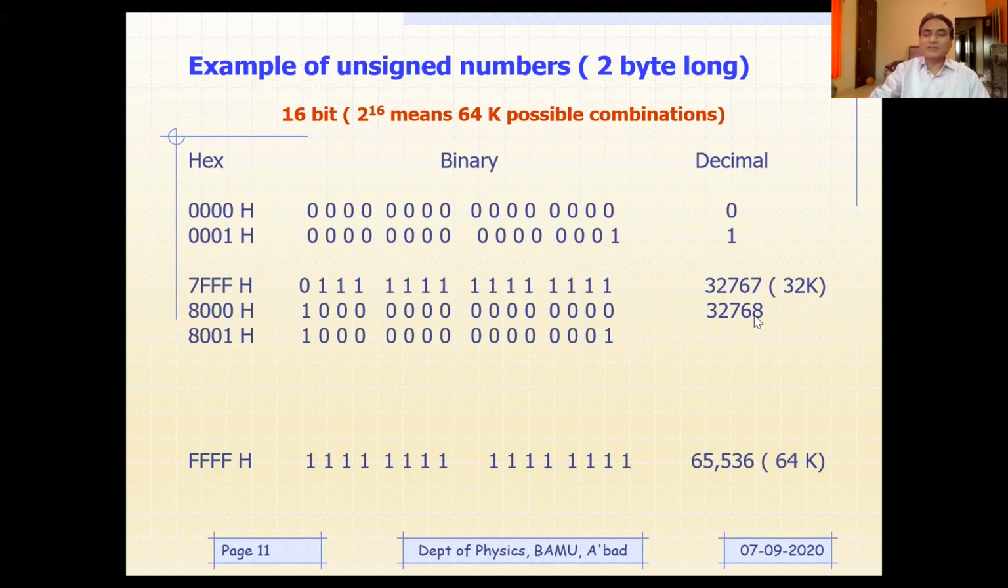Then 8000 would be 32,768. Like that, we keep on adding until all F, which is 1111111111111111, equivalent to 65,536, popularly called 64k.